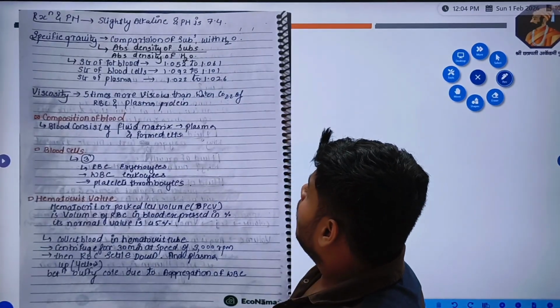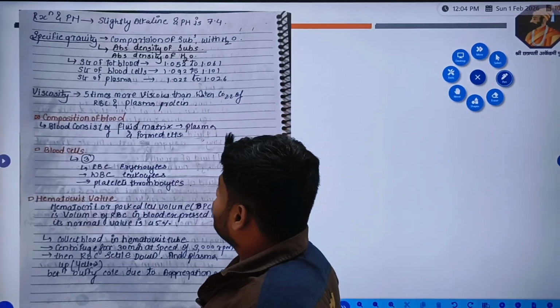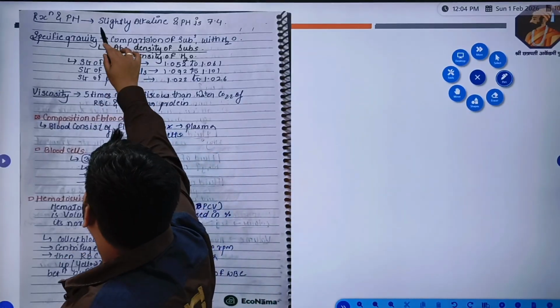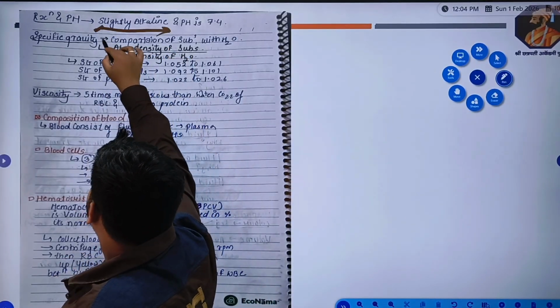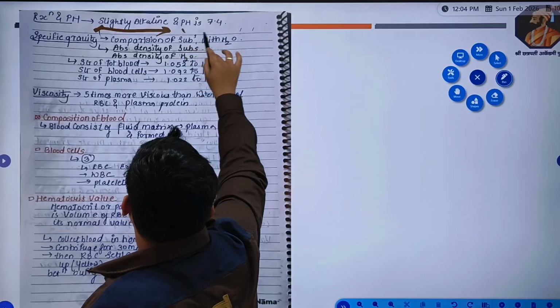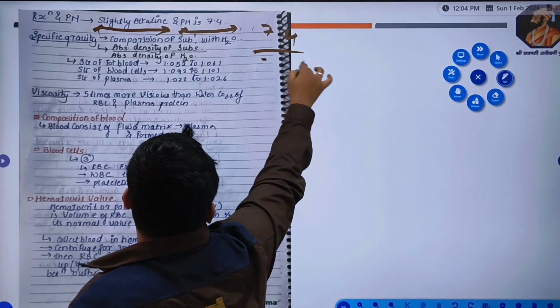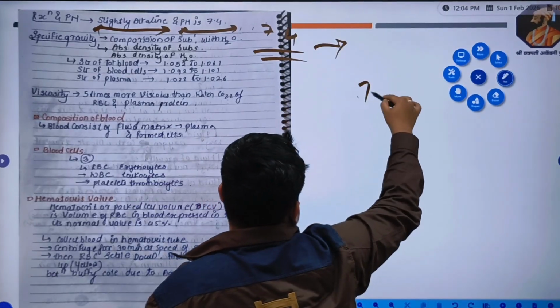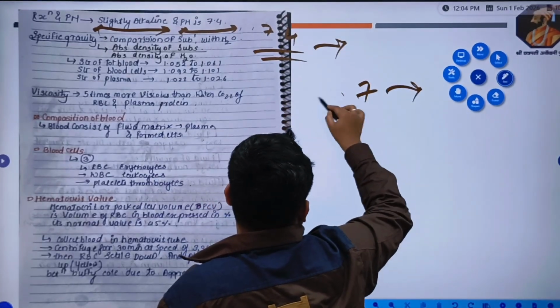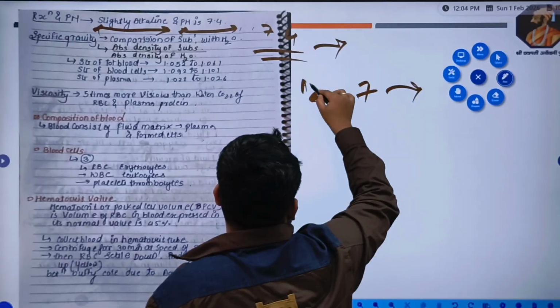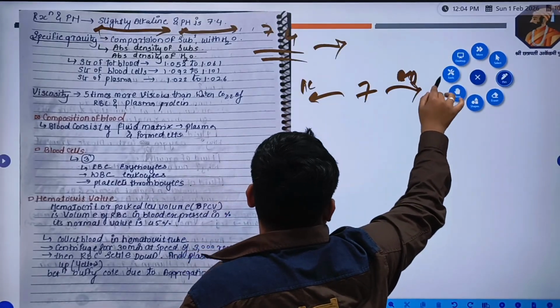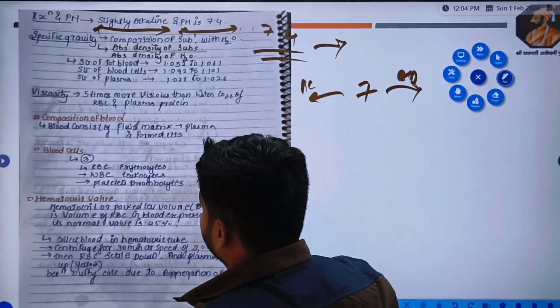Now its reaction and pH. It's slightly alkaline in nature. It is in basic form, and its pH is nearly 7.4. Means it is basic. 7 is neutral, above 7 is basic, below 7 it's acidic, right? Now its specific gravity.